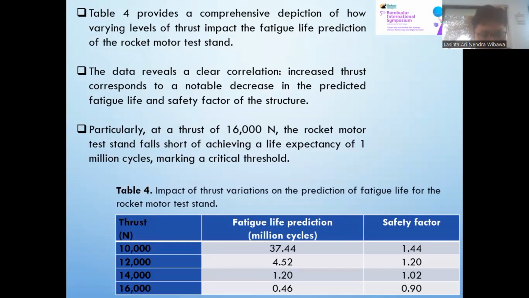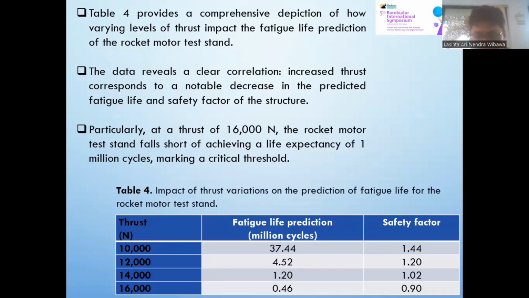10,000 Newton fatigue life prediction, 37.44 million cycles. Safety factor 1.44. 12,000 Newton fatigue life prediction, 4.52 million cycles.